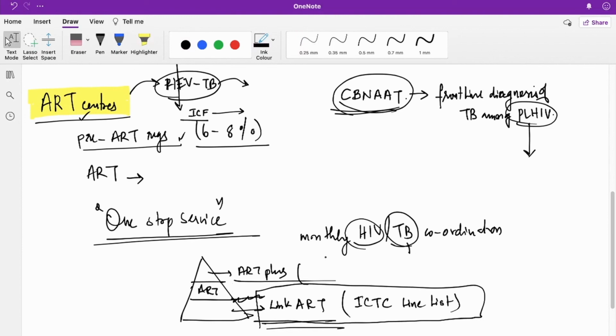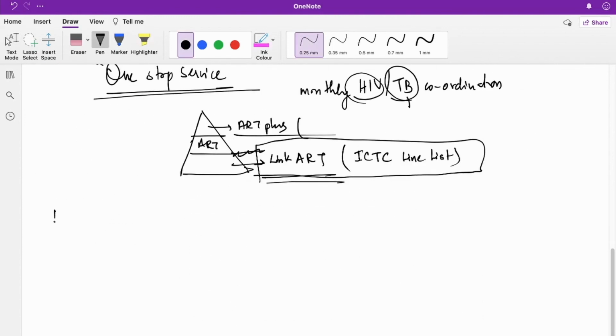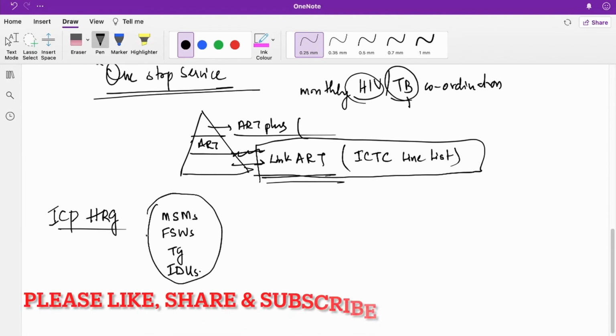Now intensified case finding among high risk groups is also done. Who are the high risk groups? Men who have sex with men, female sex workers, transgenders, and intravenous drug users. These people have a higher chance of getting HIV, right? So in those people, the incidence of TB will also be higher.